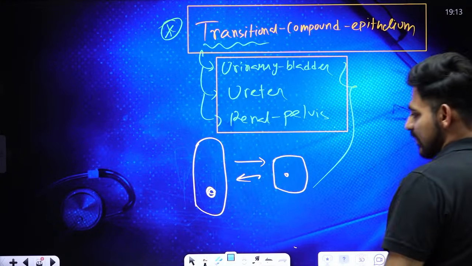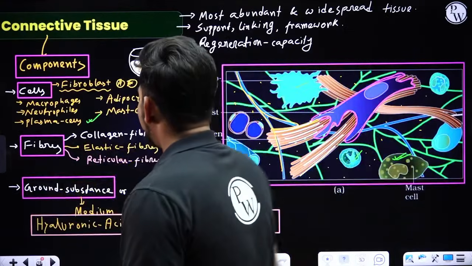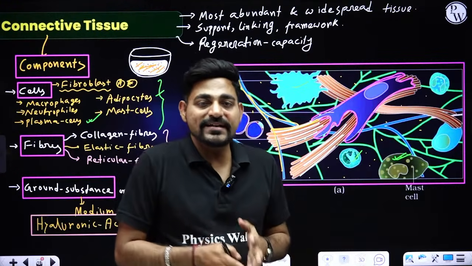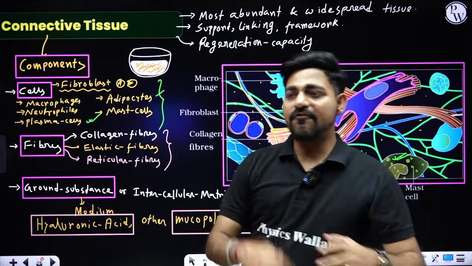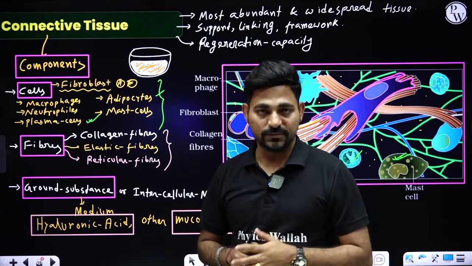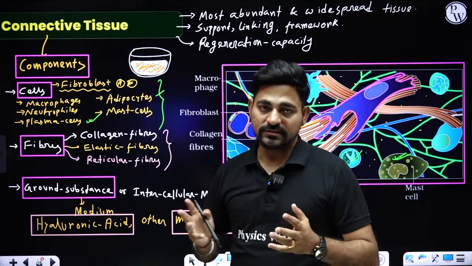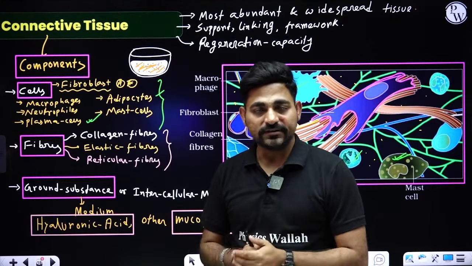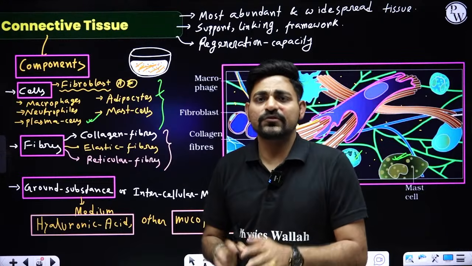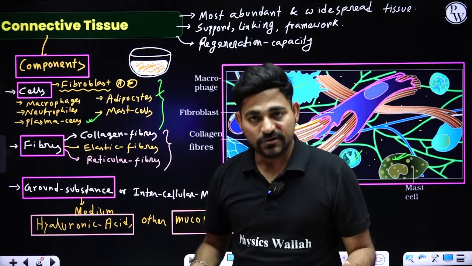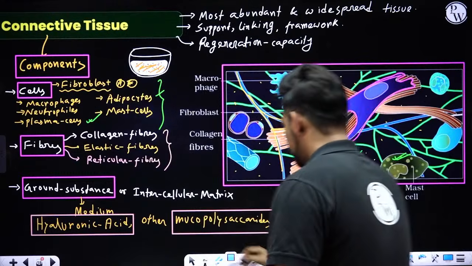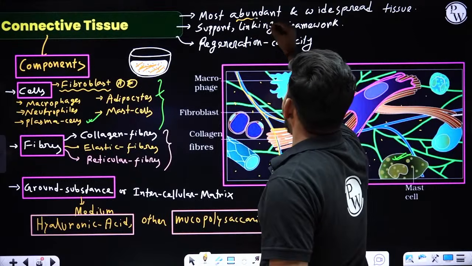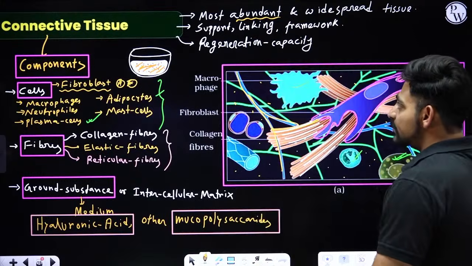Now we will be talking about connective tissue, the most abundant tissue found inside your body. Everywhere inside our body we have connective tissue. Bones are connective tissue. Cartilages are connective tissue. Blood is connective tissue. Lymph is connective tissue. Fat inside our body is also connective tissue. So that's why NCERT is saying that it is the most abundant and widespread tissue.